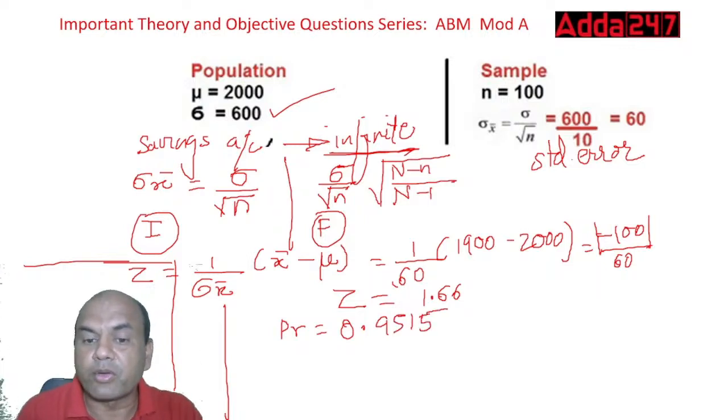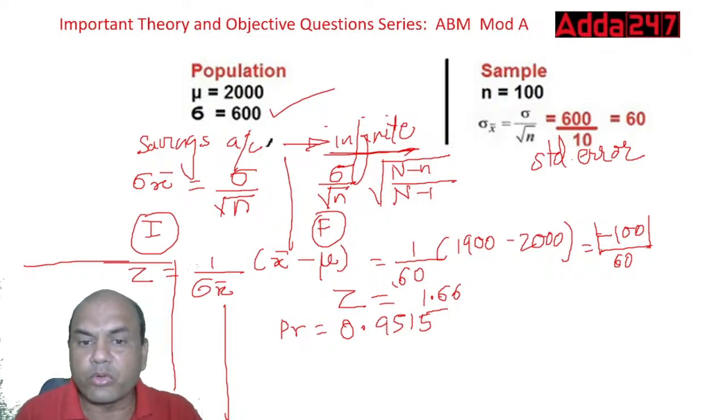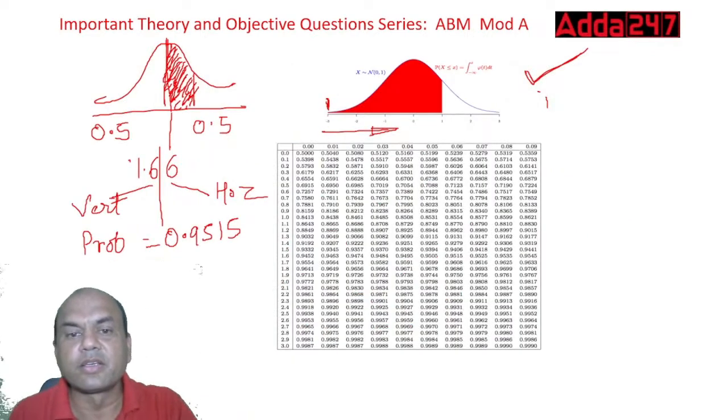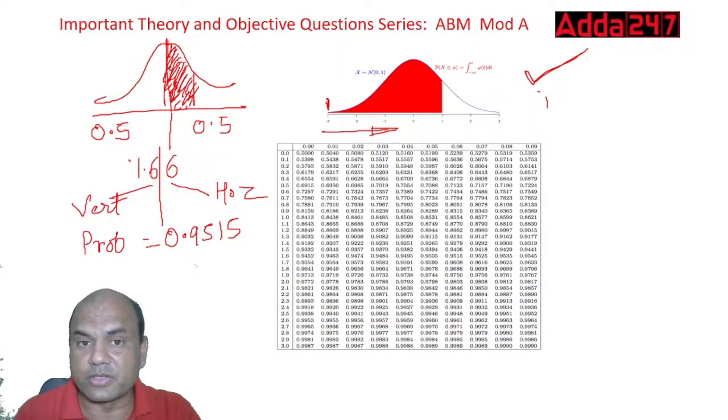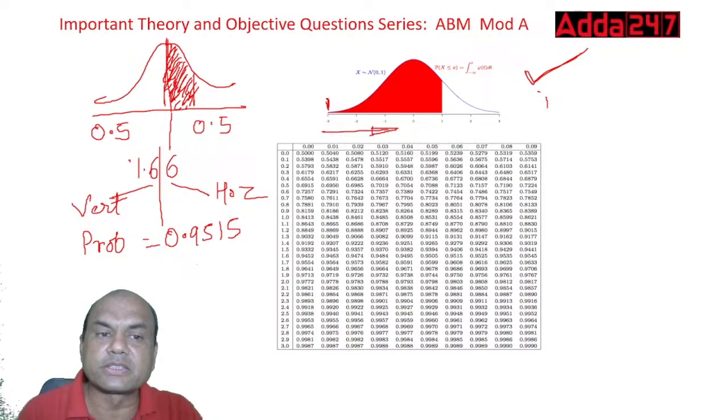Okay. But do I want this 0.9515? No. Why? Because what am I getting? I want it below this area. And what is it given over here? It means now you'll have to search. Now you'll have to think. This area of 0.9515 means from here. Okay. And I wanted what? Below this, from starting up to 1900.